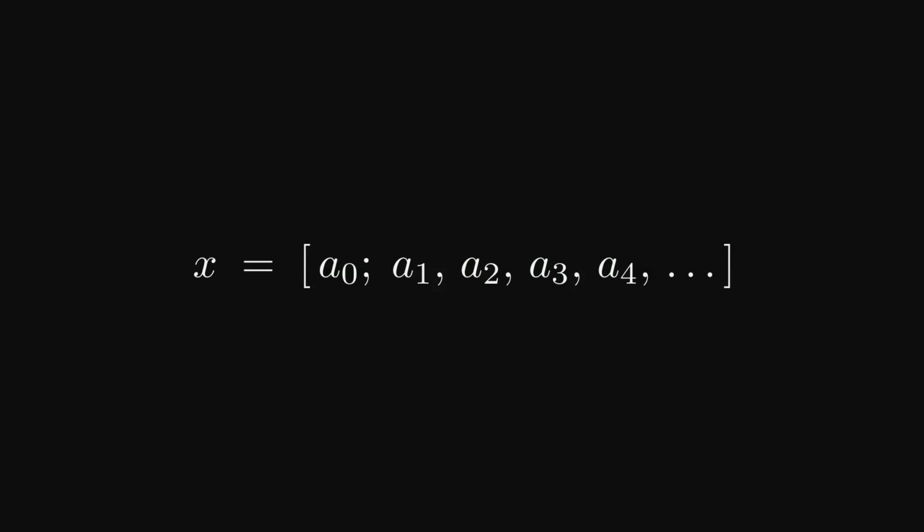You take a real number, you split off the integer part, you flip what is left, you split off the integer part again, you flip what is left again, you keep going. What you get is a list of integers, a0, a1, a2, a3, and so on. The first is the whole number part, the rest are the denominators you keep flipping. Every real number has one, and they are weirdly beautiful.